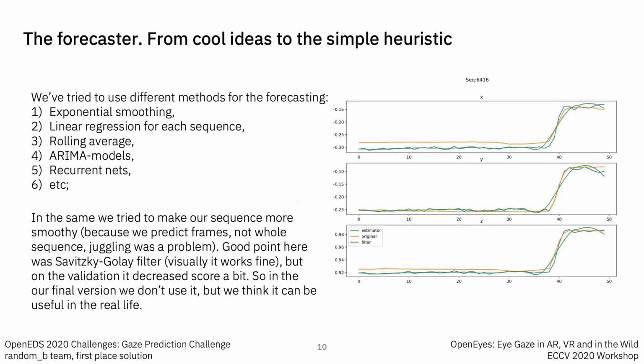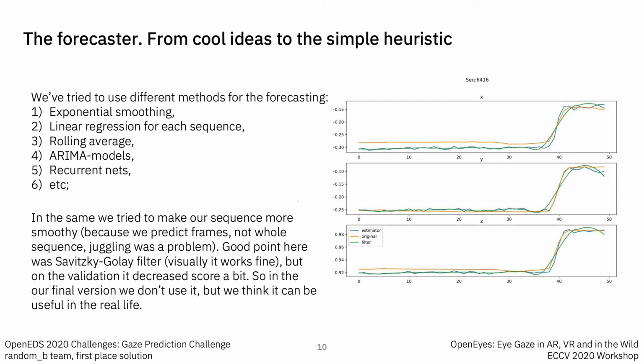What did we try to do with the forecaster? We tried to use different methods for the forecasting, like exponential smoothing, linear regression for each sequence, rolling average, ARIMA models, recurrent nets, and other methods. In the same way, we tried to make our sequence smoother because we predict frames, not the whole sequence, and jiggling was a problem for us.